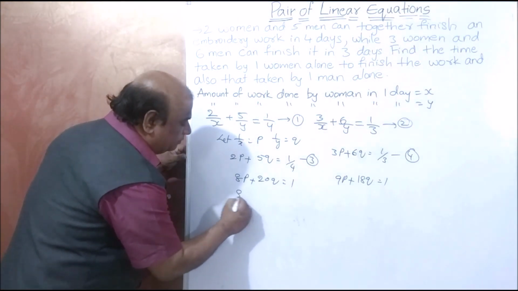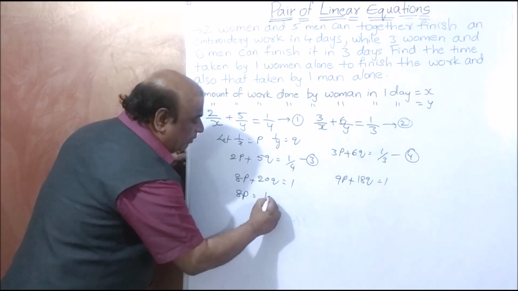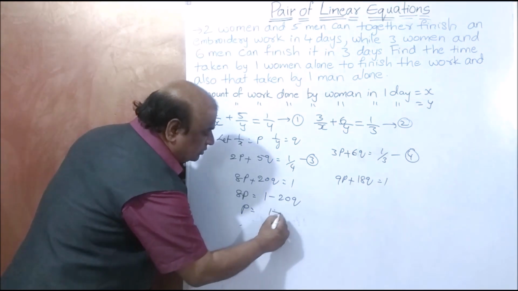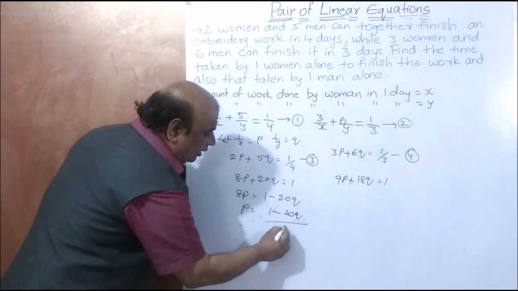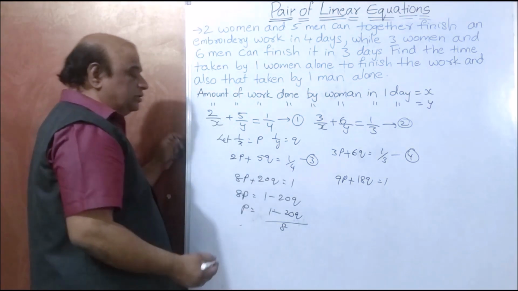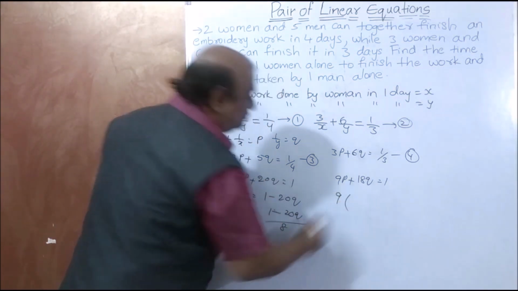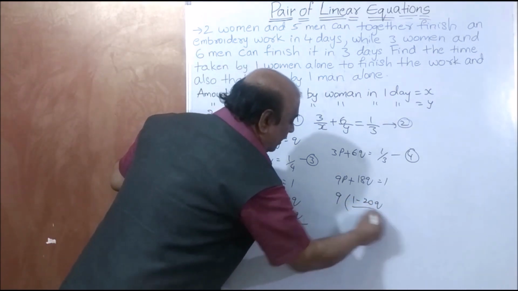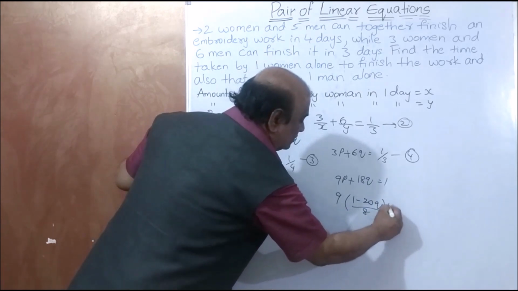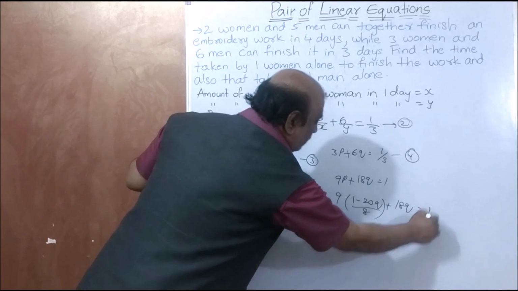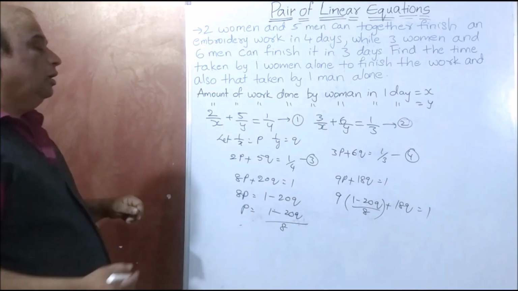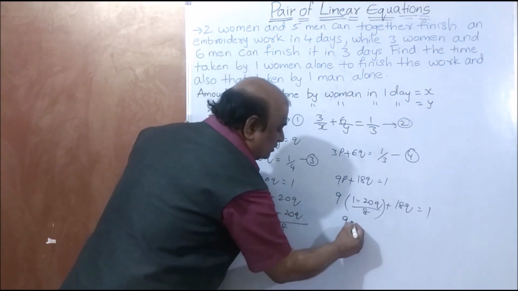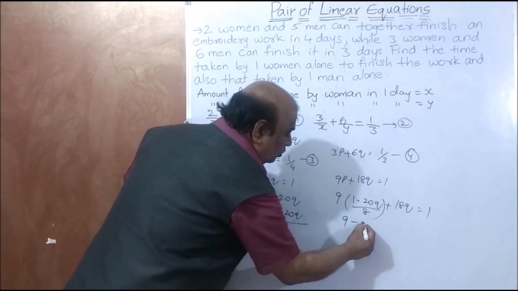8p is equal to 1 minus 20q, so p is equal to (1 minus 20q) by 8. You substitute the p value in equation 9p plus 18q is equal to 1: 9 into (1 minus 20q) by 8 plus 18q is equal to 1. Now this is 9 ones are 9 minus 180q.